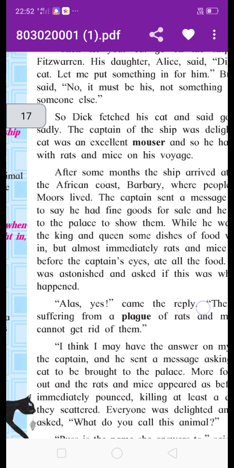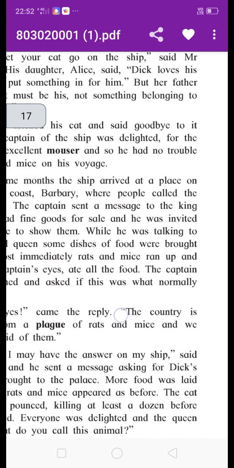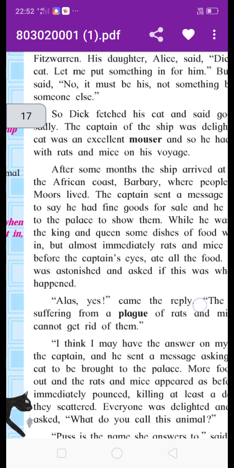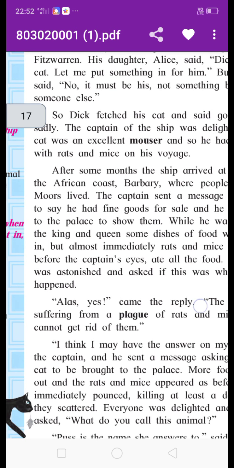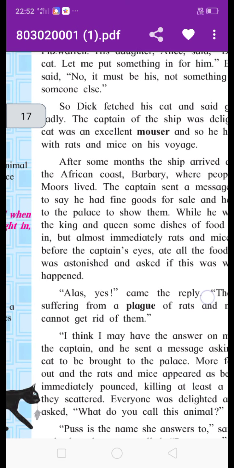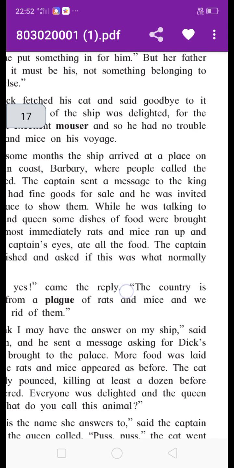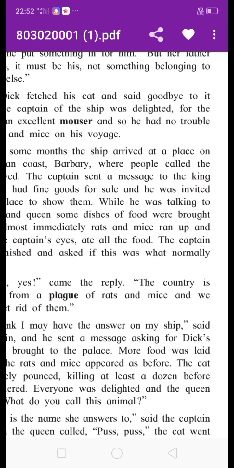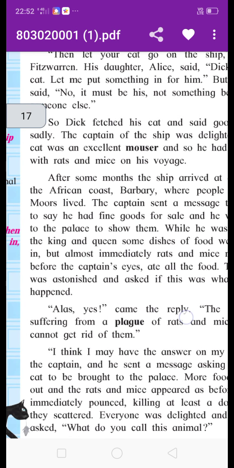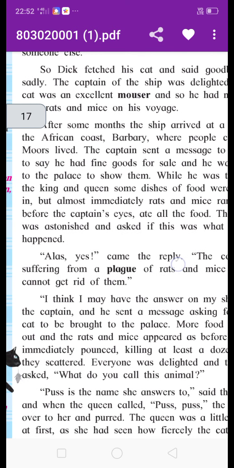And the captain was astonished. Astonished means surprised. The captain was surprised and asked if this was what normally happened. He asked, does this happen always? Because it was the first time he saw rats and mice eat all the food in front of his eyes. Alas, yes, came the reply.